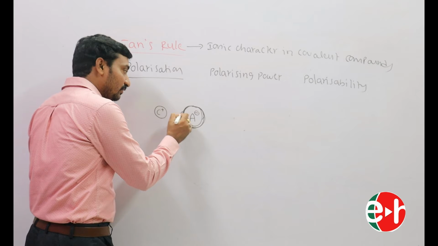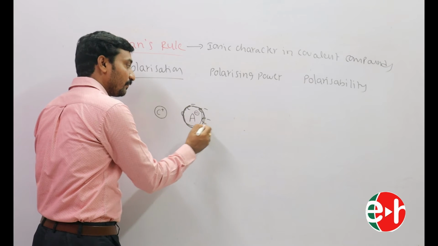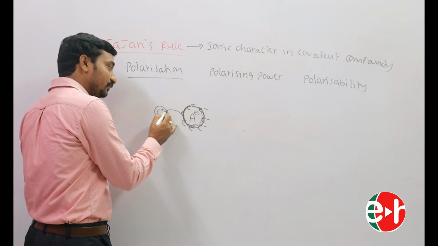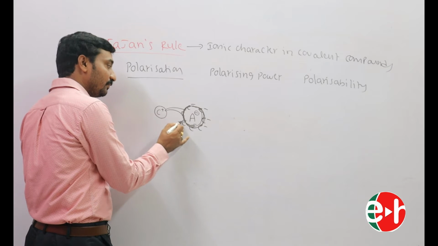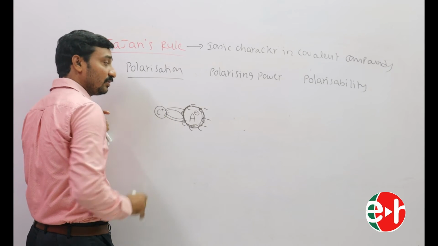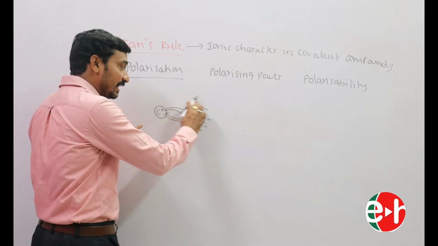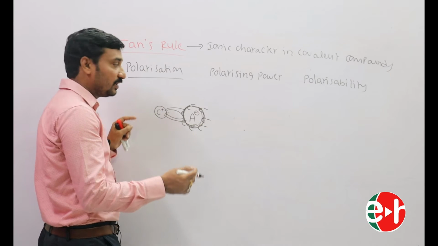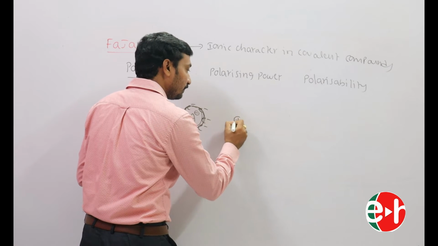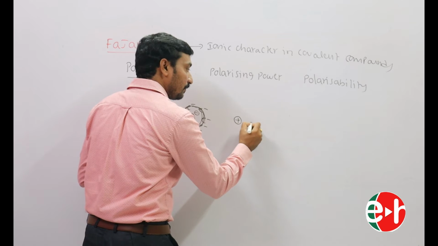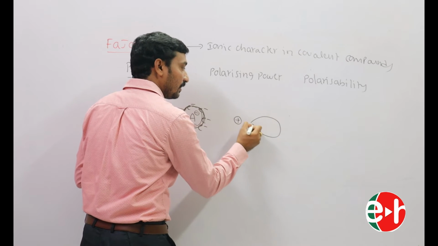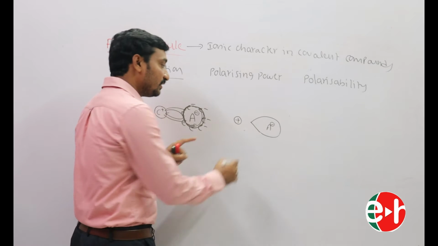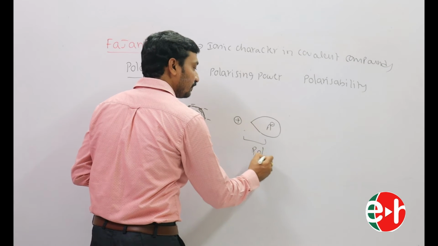These electrons are attracted towards the cation, so the electron cloud is distorted or deformed, and the anion becomes like this. This is polarization.